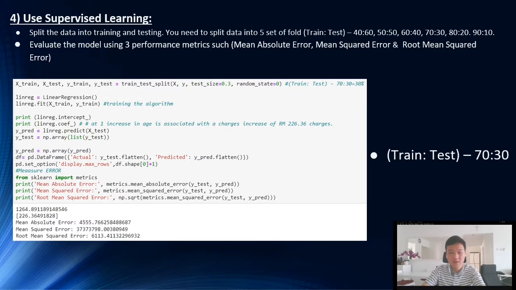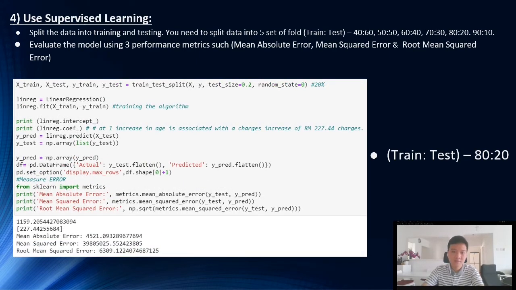For our train test data where test is 30%, we will get the intercept as 1264.89, while the coefficient is 226.36. The MAE is 4555.76, while the MSE is 3798.00, while the root mean square error, RMSE, is 6113.41, which is the lowest compared to the others.